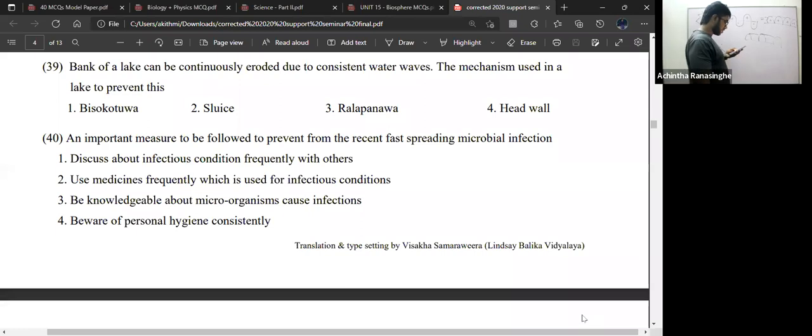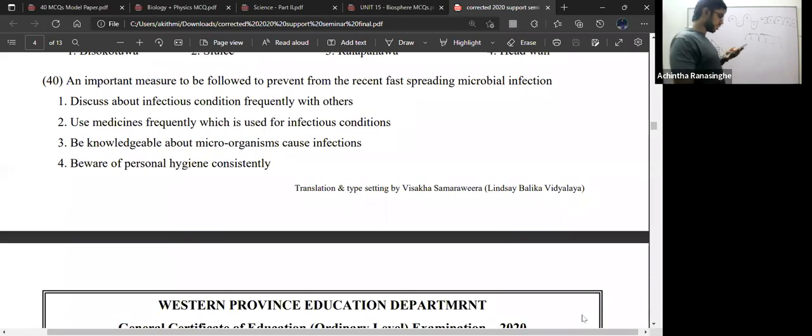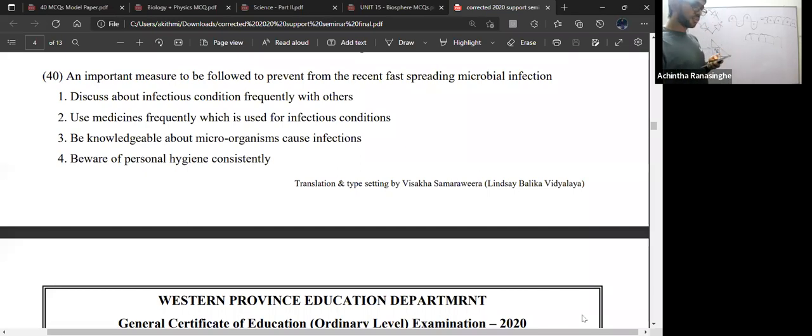Question number 40. An important measure to be followed to prevent the recent fast spreading microbial infection. What is the important measure? First one, discuss infectious conditions frequently with others. No point in such discussions. Next one, use medicine frequently, which is no. Considering COVID-19, medicinal things come almost last. Preventive measures are the most important. Hand washing and maintaining personal hygiene are the most important things. Wearing a mask. Third one, be knowledgeable about microorganisms that cause infection.